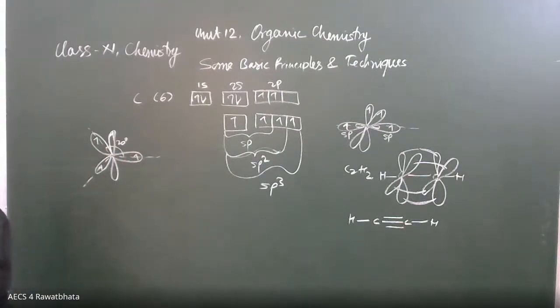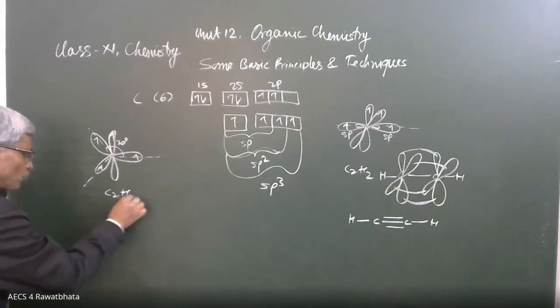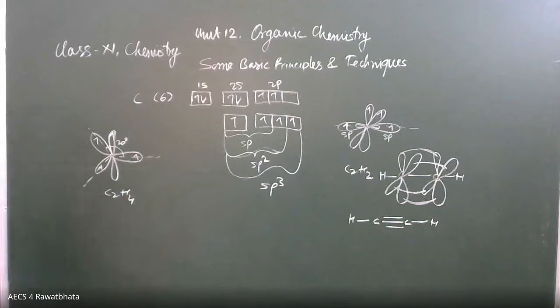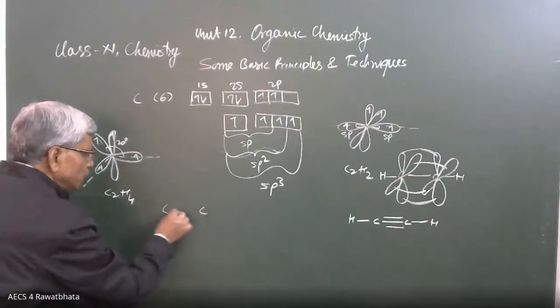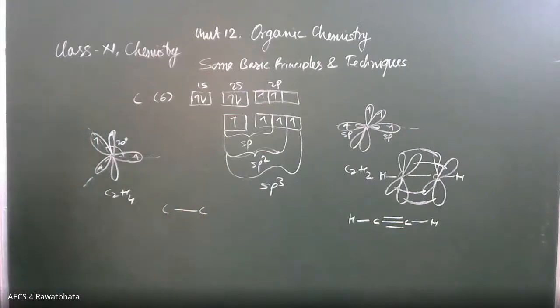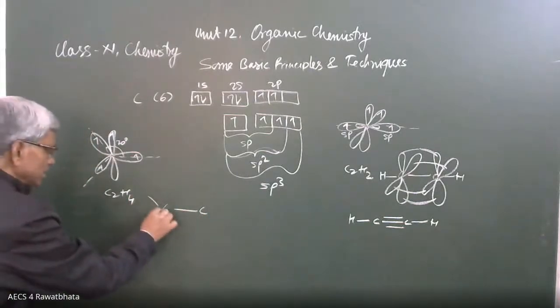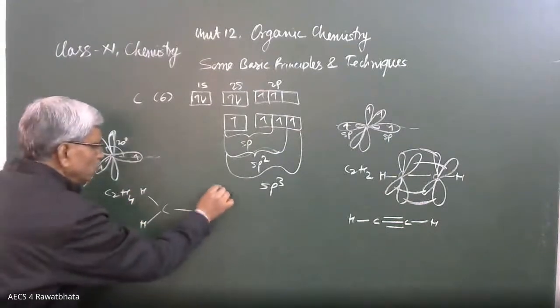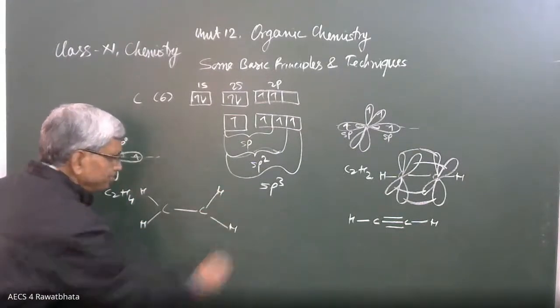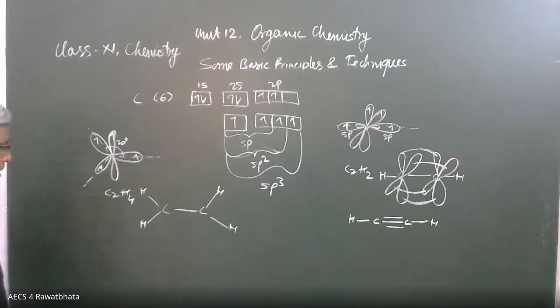It may be trigonal planar, like C2H4. I am taking this organic compound as an example. C2H4. What is the situation here? These are the carbon atoms, C2, making a sigma bond, and 4 hydrogen atoms. 2 hydrogen atoms are attached to one carbon, and the remaining 2 are attached to the second carbon. Okay. And these are the 3 hybrid orbitals.